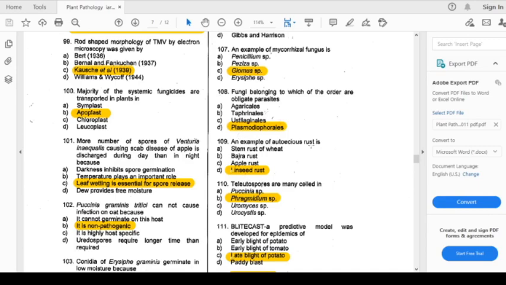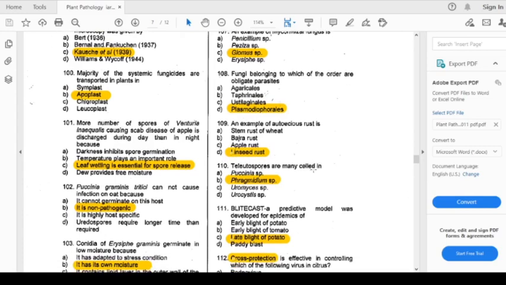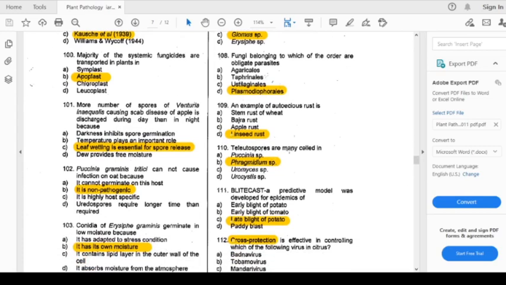Question number 109. An example of autoecious rust. The answer is linseed rust. Linseed rust is caused by Melampsora lini, and the example of autoecious rust is linseed rust. Now we'll come to question number 110. The teliospores are many celled in which genus? Options are Puccinia, Phragmidium, Uromyces, and Urocystis. The answer is Phragmidium.